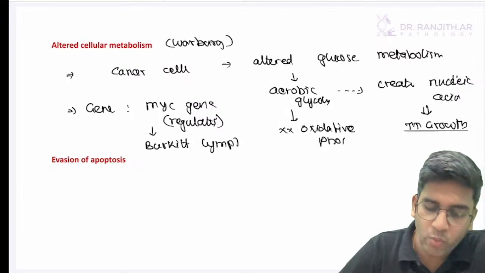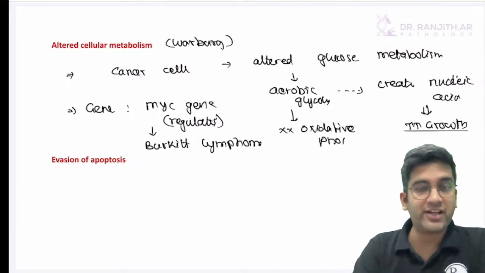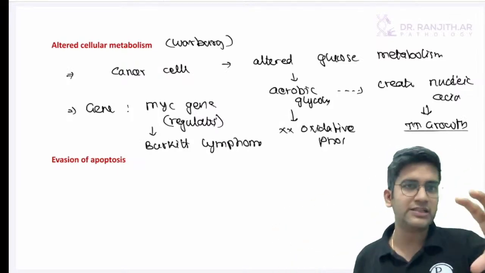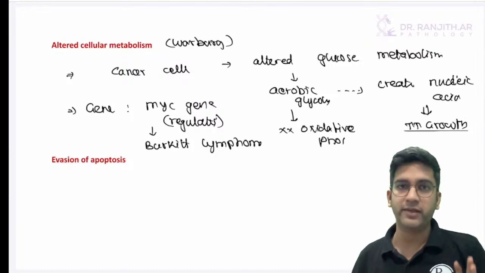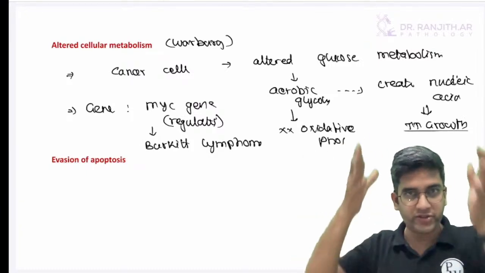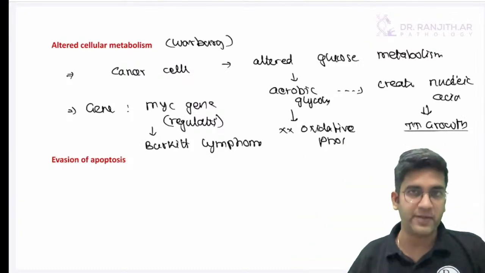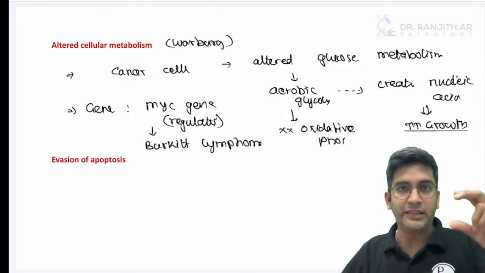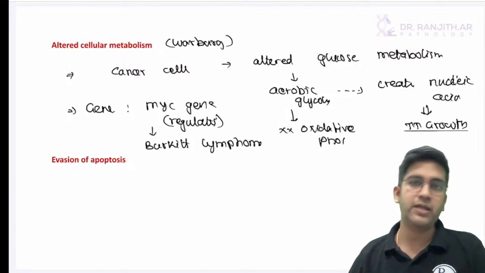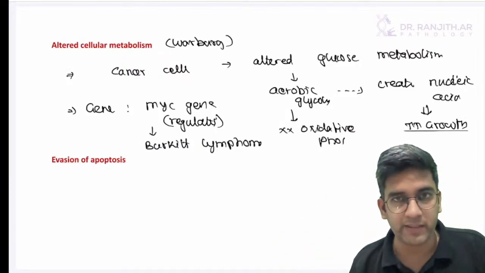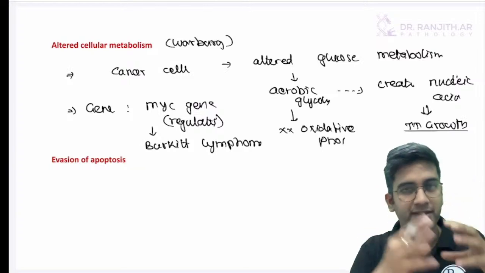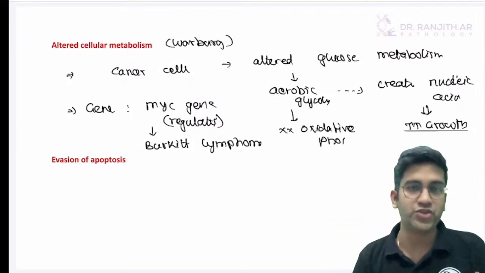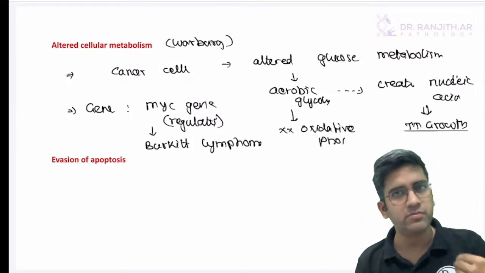Okay, I'm going to tell you what else to write if it's a 5 mark question. See, if it's a part of a 10 mark question, these 3-4 words are more than enough for me. Because if you write this entire process vertically, it will easily cover half a page. If it's a 5 mark question, 3 points is not enough for me. So then you write the one carbon pool metabolism. You write normal, it happens like this. Cancer, it happens like this in 2 steps. Then write MYC happens, Burkitt's happens.